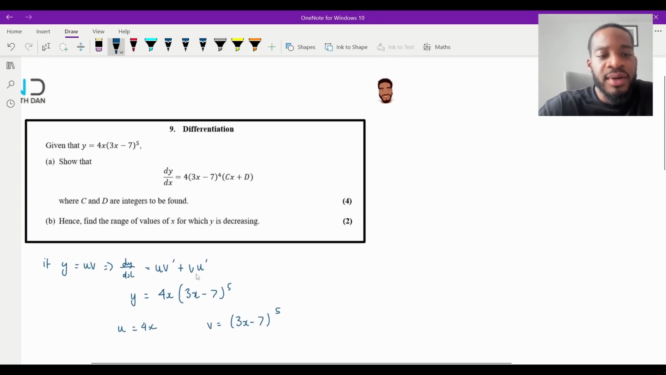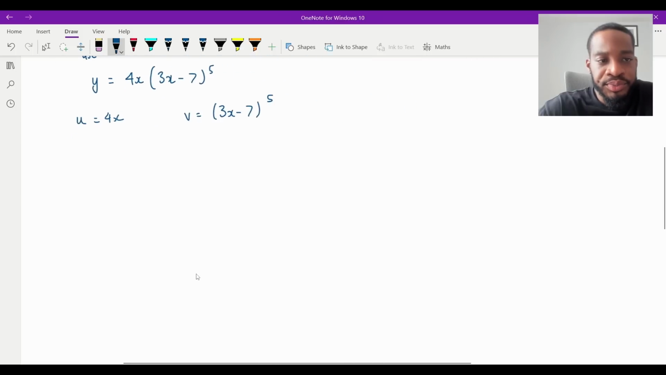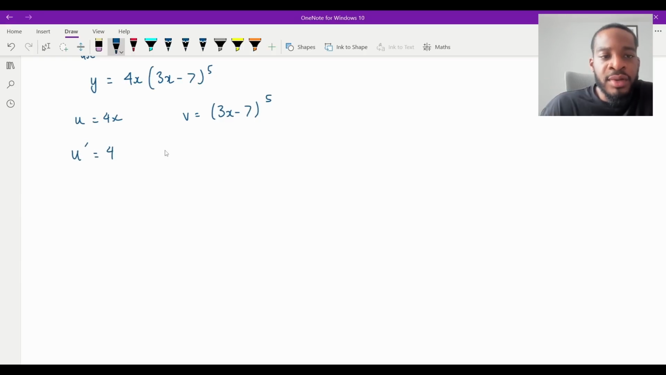Now, let me just zoom in a bit and then start differentiating. So u dash, if I differentiate that, that's just going to be 4. Now, v dash, how do I differentiate that? This is a chain rule problem. By the time you get to the exam, you should be able to do this very quickly, but I will run through how it works, and then I'll do the very quick method. So first, I'm going to rewrite this as y equals (3x minus 7) to the 5.